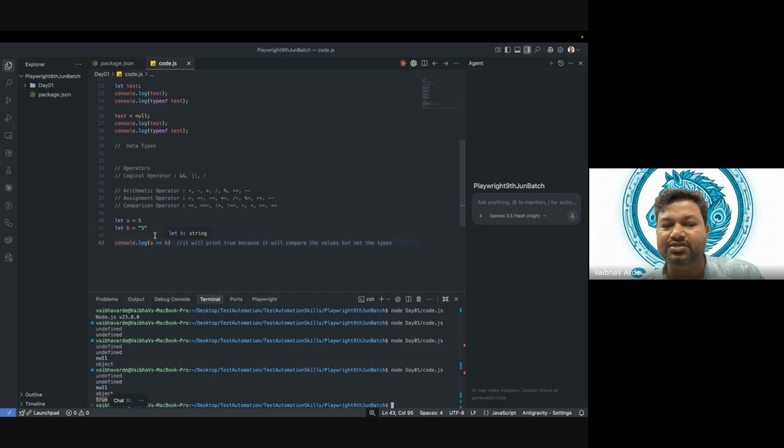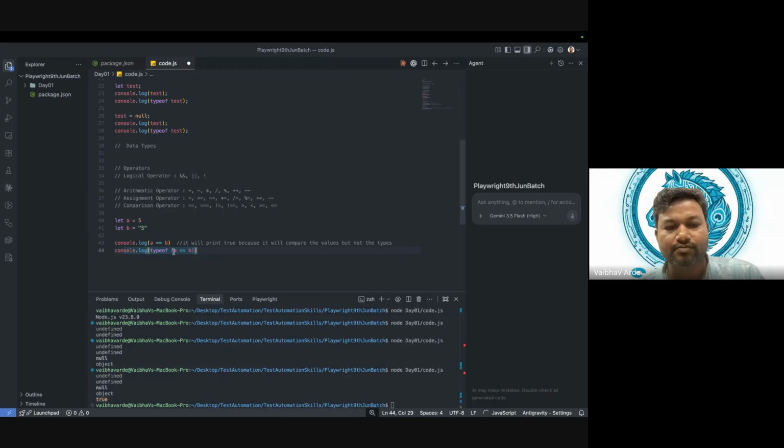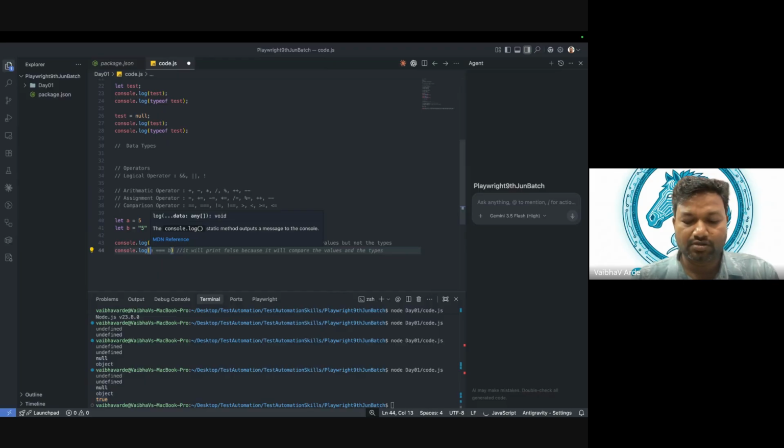JavaScript will convert this string to a number on its own. To stop that, we can add a strict check. Oh sorry, my bad. console.log a triple equal to b.